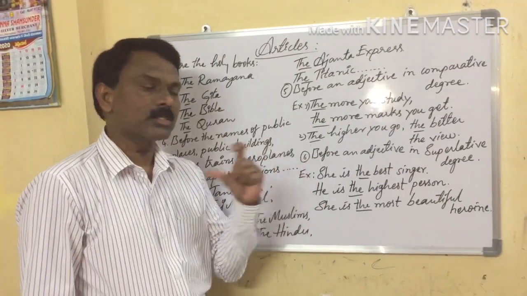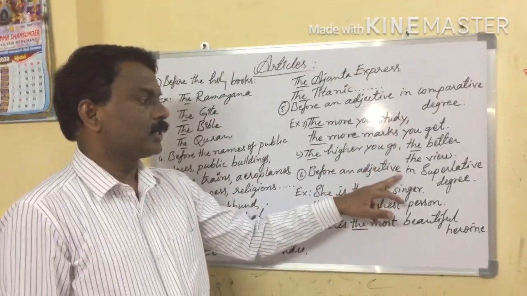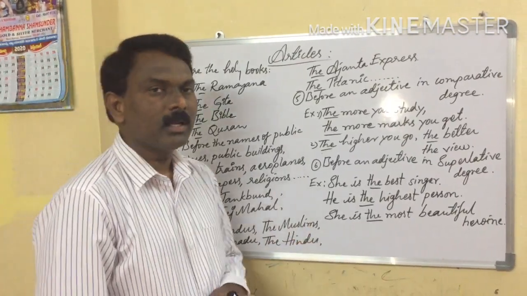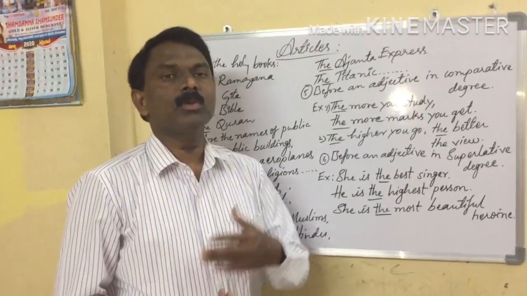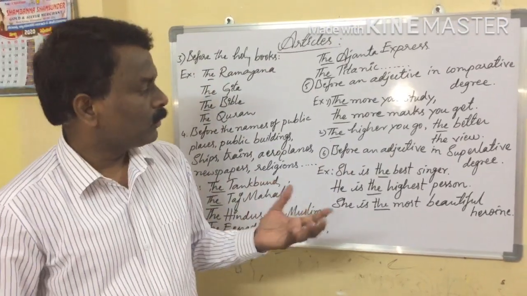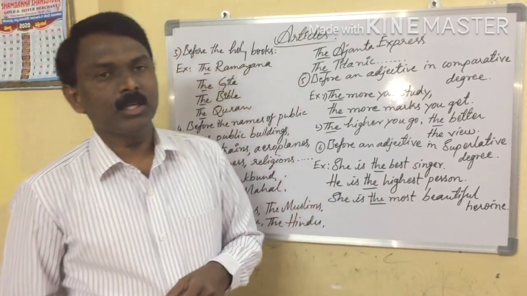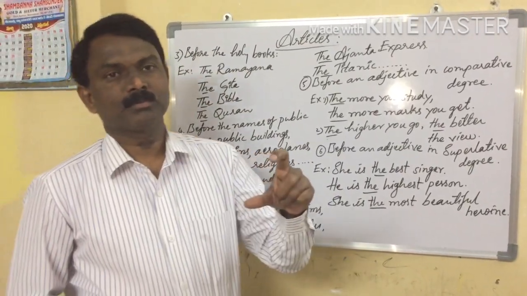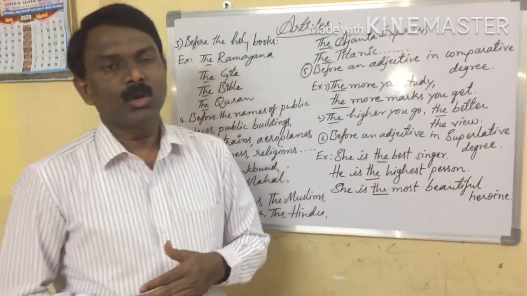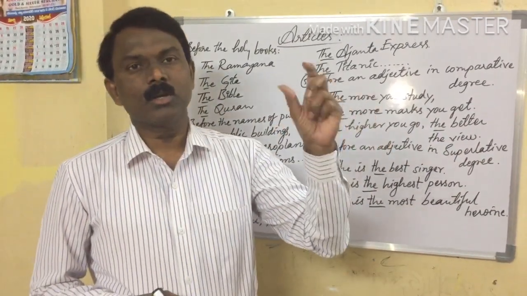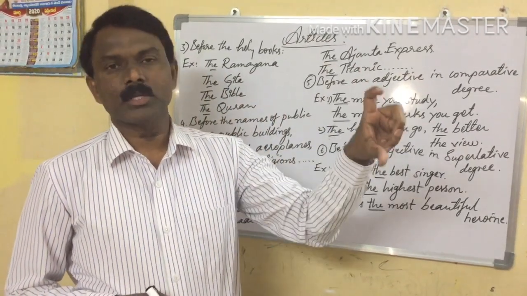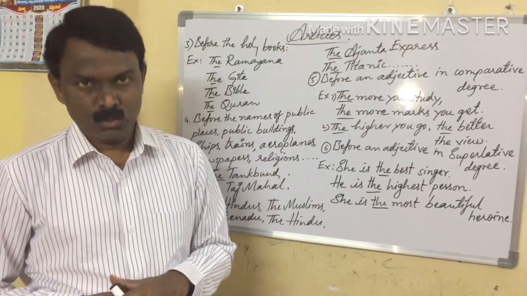Next, sixth rule. What is the sixth rule? Before an adjective in superlative degree. Commonly when we use superlative degree, more than 2. When we have more than 2, we can use superlative degree. Okay, commonly we can add est to the adverb. For example, clever, cleverest, tall, tallest. Okay, tall, taller, tallest. Tallest is superlative degree. Okay, short, shorter, shortest. Shortest is the superlative degree.